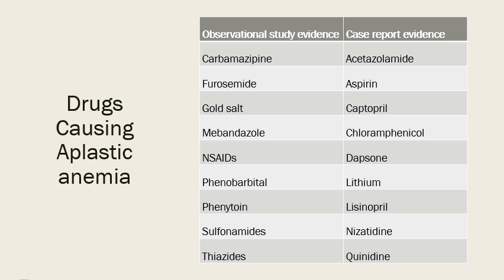The observational evidence shows that carbamazepine, furosemide, gold salts, mebendazole, NSAIDs, phenobarbital, phenytoin, sulfonamides, and thiazide diuretics may cause aplastic anemia, while the case reports indicate that acetazolamide, aspirin, captopril, chloramphenicol, dapsone, lithium, lisinopril, nizatidine, and quinidine can cause aplastic anemia.